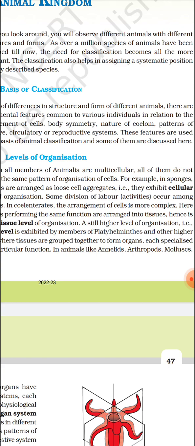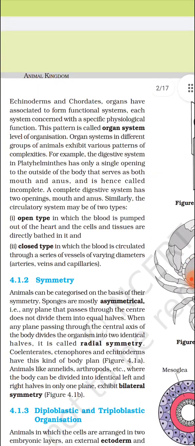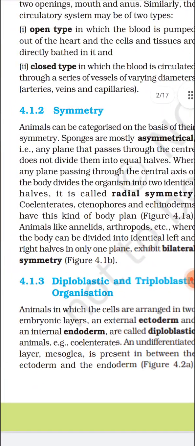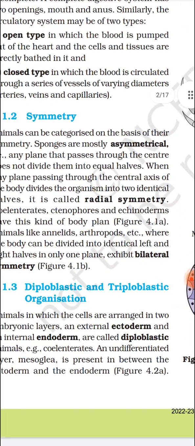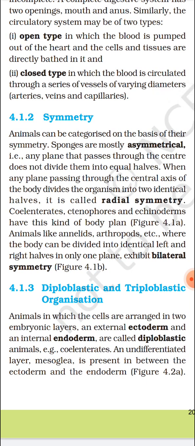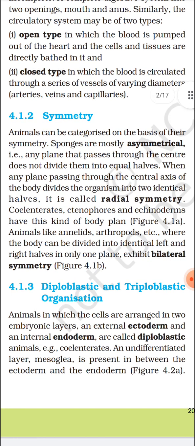Now the second basis of classification: symmetry. Animals can be categorized on the basis of their symmetry also. Symmetry means a type of division. You have studied in mathematics in class 7th, I think, that some line divides a figure into 2 parts, 3 parts, or many parts. That is called symmetry. Symmetry is of 3 types: asymmetrical, radially symmetrical, and bilaterally symmetrical.